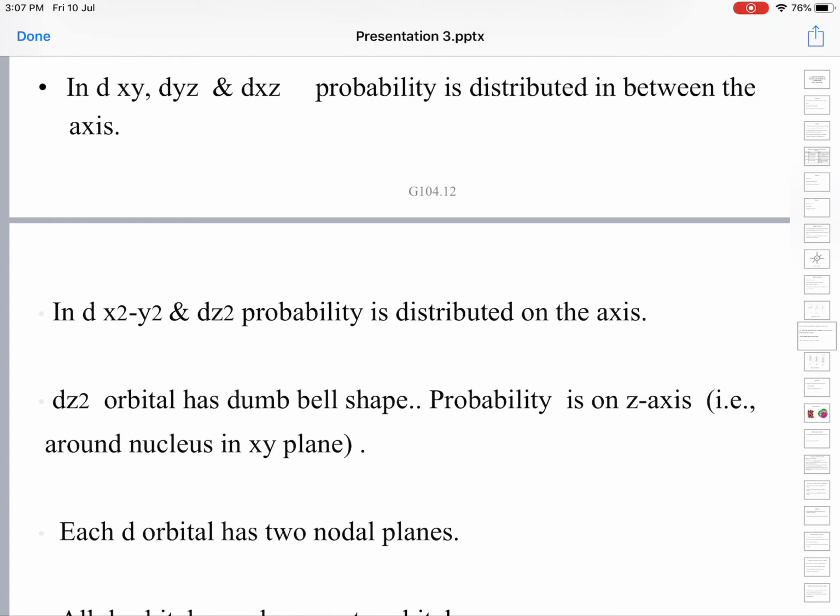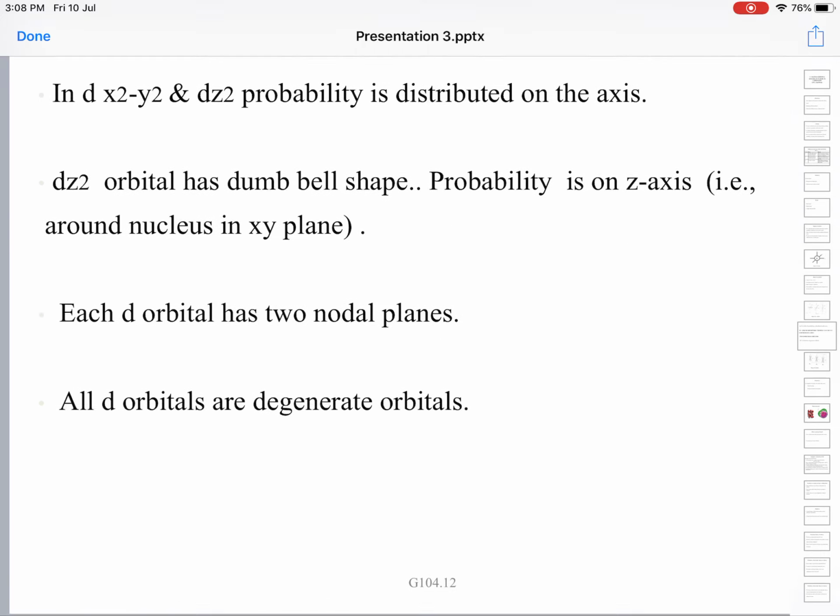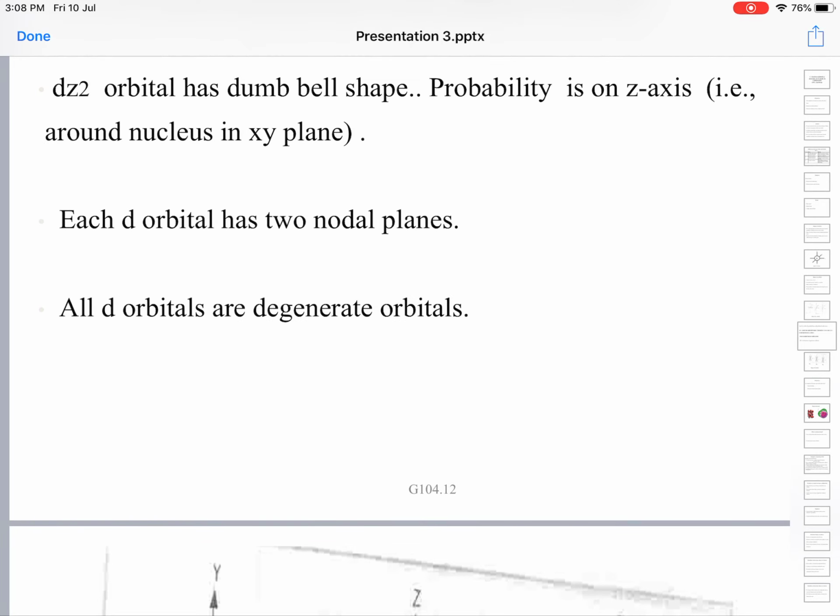The dz square orbital has a dumbbell shape along the z axis, with a distribution around the nucleus in the xy plane. We will see the diagram and you will understand better. Each d orbital has 2 nodal planes, whereas in the p orbital each orbital had only 1 nodal plane. All the 5 d orbitals are degenerate orbitals. They are all equivalent energetically, so we call them degenerate orbitals.